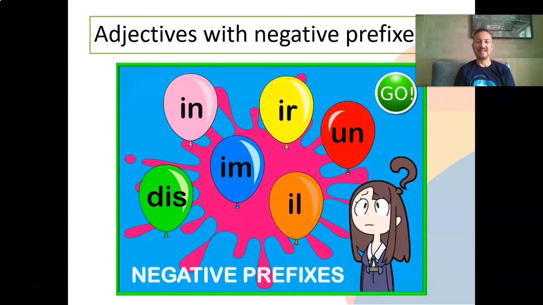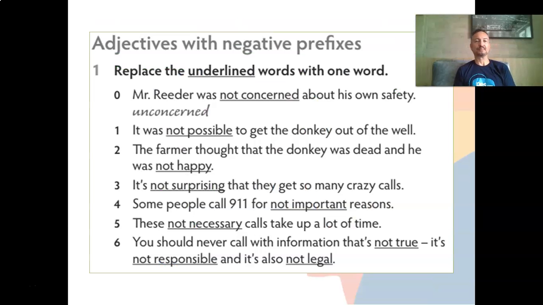Unit 11. And today, in this class, we're going to talk about adjectives with negative prefixes. Okay, so we have adjectives like happy, important, etc. But if we want to make the opposite of this adjective, if we want to make them negative, we can use some prefixes, okay? And those are some of the prefixes that we can use, like in, ir, un, im, il, dis, okay? So let's take a look at this.